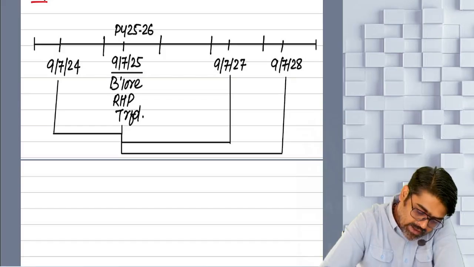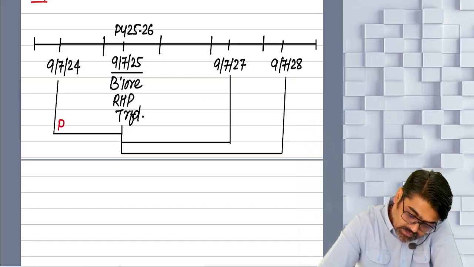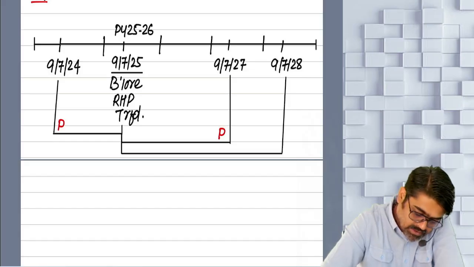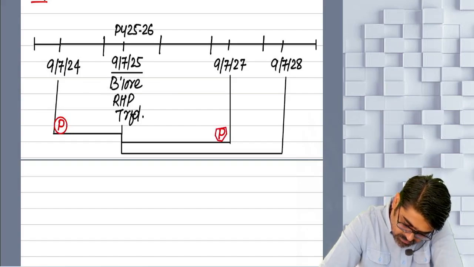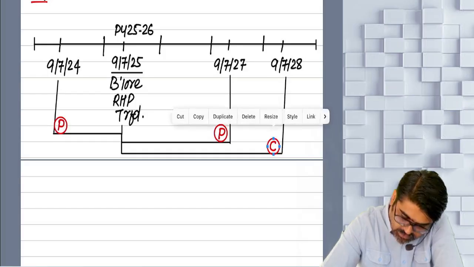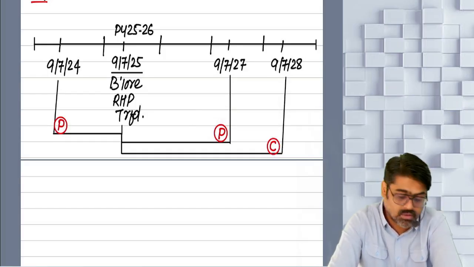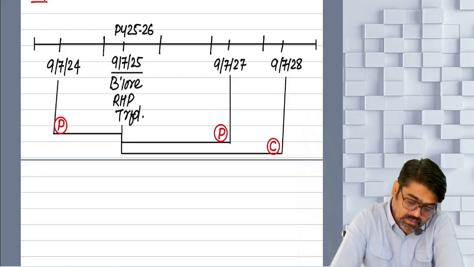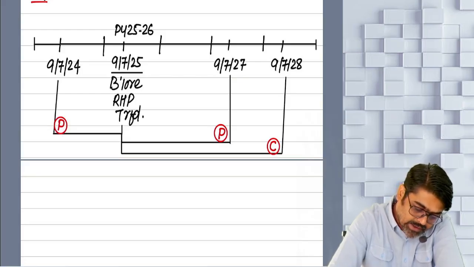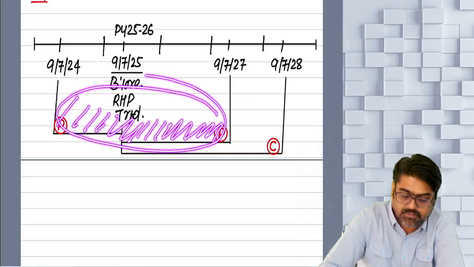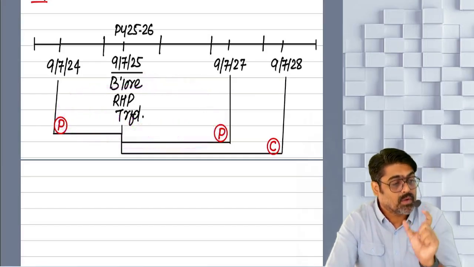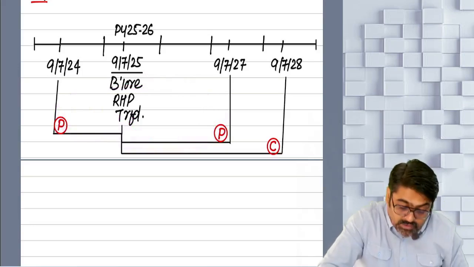Now see, this is the time within which you should have purchased. Understanding or not? P for purchase and this is P for purchase. And this is the time within which you should have constructed. Okay, no? Now see, they are giving you good time to purchase. Whatever property you have purchased within this time, the cost of purchase of that property is met out of this long-term gain.